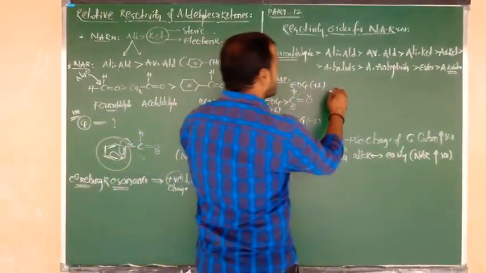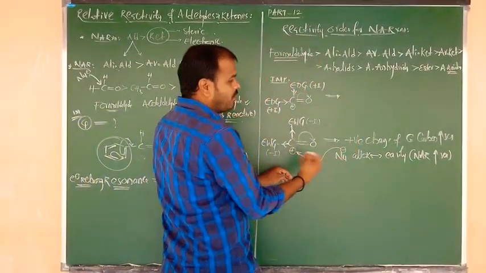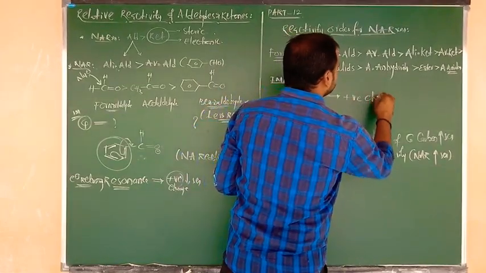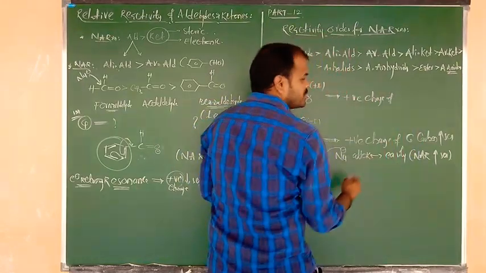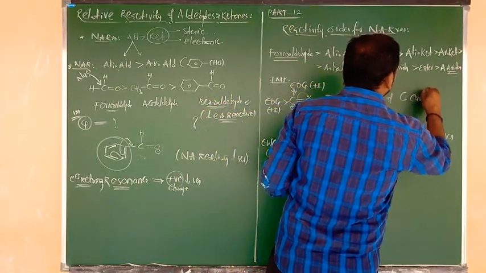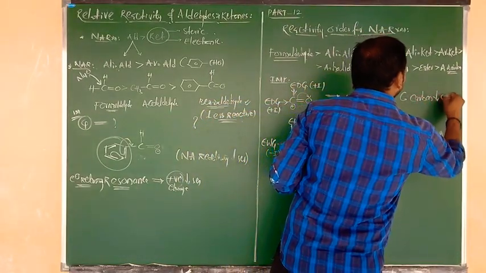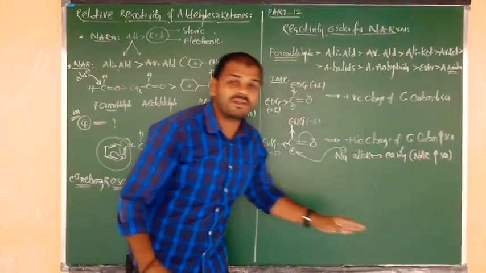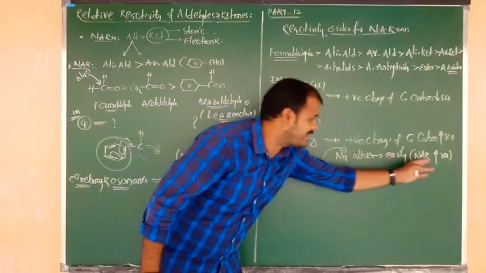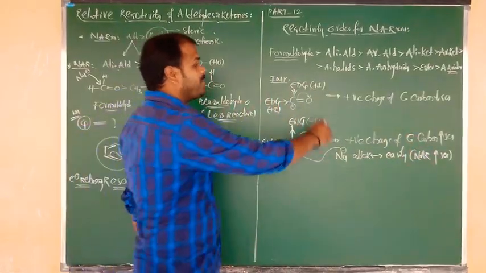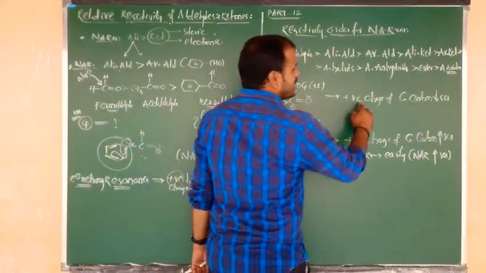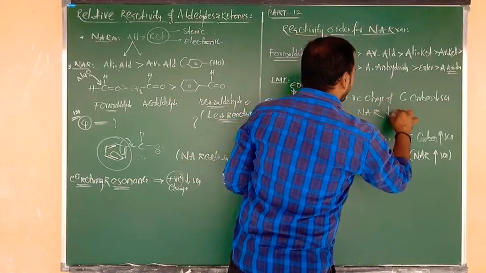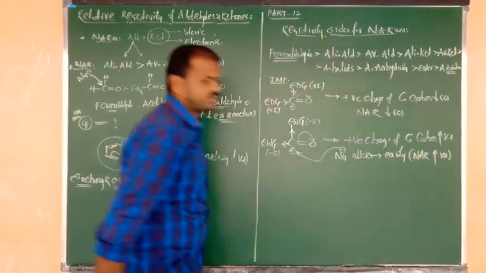So in the presence of electron donating groups, the positive charge of the carbonyl carbon decreases. In the presence of electron withdrawing groups, the positive charge on the carbonyl carbon increases and nucleophilic addition reactivity also increases. But in the presence of electron donating groups, the positive charge of the carbonyl carbon decreases. That means nucleophilic addition reactivity will also decrease.